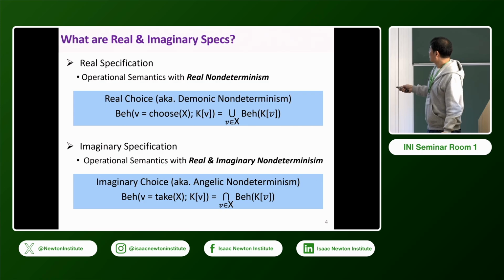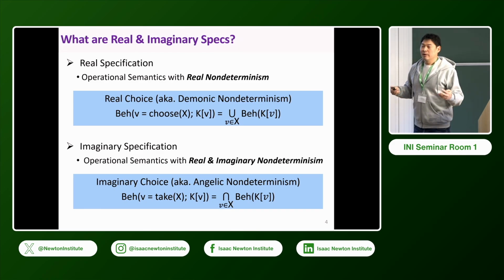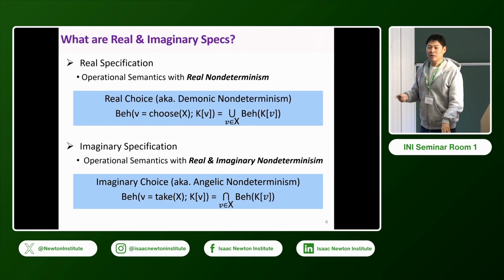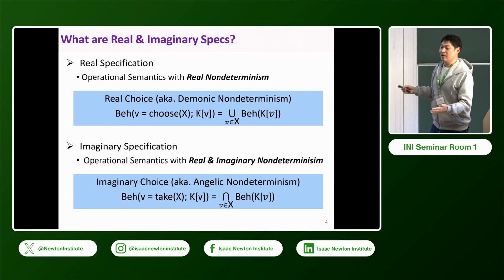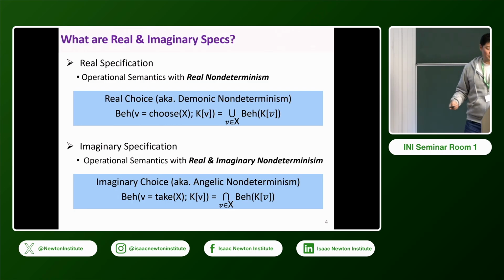We can take another notion of branch, which is conceptually angelic non-determinism, but we give operational meaning to it. Here you have a take, and then you have branches. Each branch also has a set of behaviors, but we take the intersection of them. That's the operational semantics of this take. It sounds somehow not that natural. Why take the intersection of two behaviors? But I don't care what that means. Anyway, that's imaginary operational semantics, the imaginary specification.